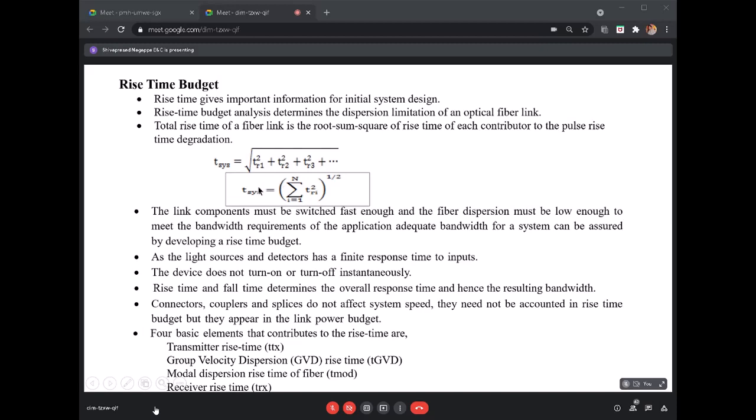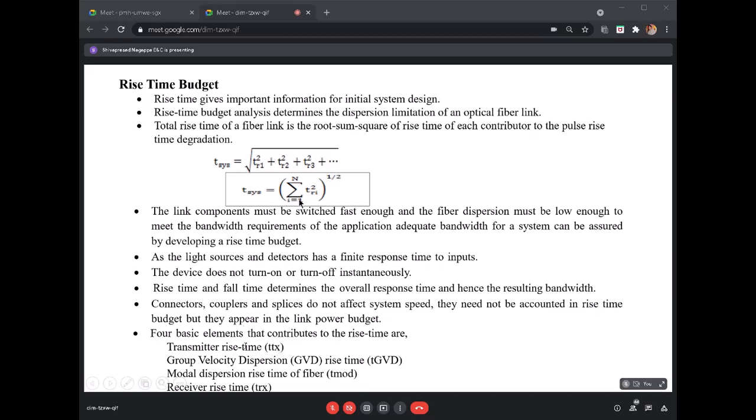That means T system will be equal to the square root of TR1 squared plus TR2 squared plus TR3 squared, like that. So it will be the summation of i equal to 1 to n of TRi squared, under the square root. Whatever is written is in the form of a summation.